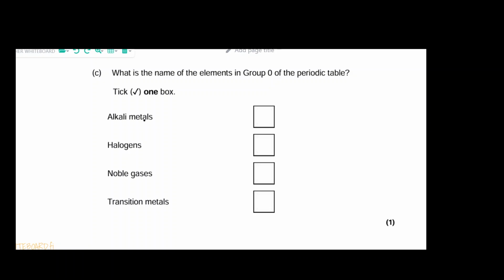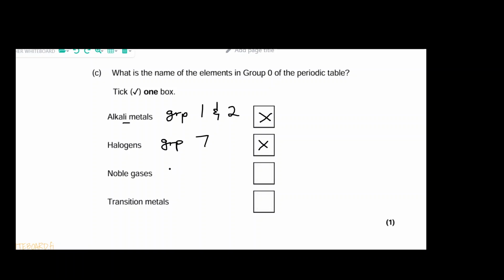But for now, the alkali metals, we find those in group 1 and 2, okay? So that rules that out. Halogens are normally found in group 7. Those are the ones that we call chlorine, fluorine, bromine. Okay, so that's not group 0.